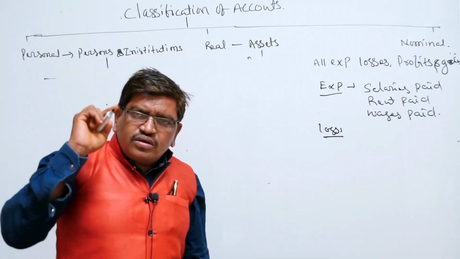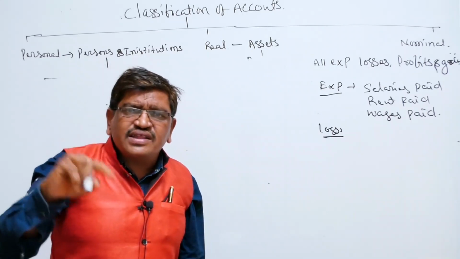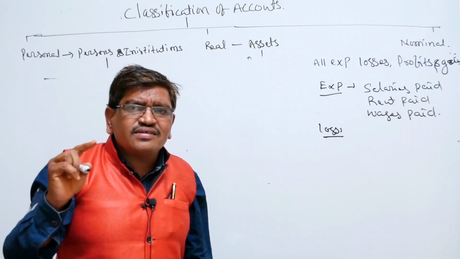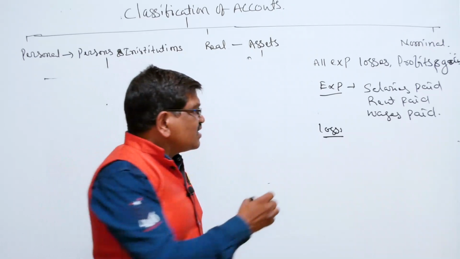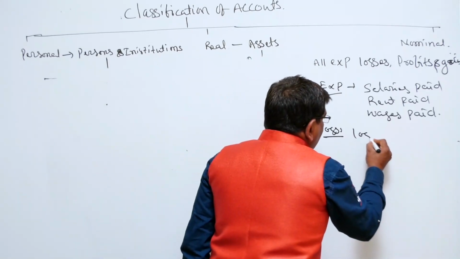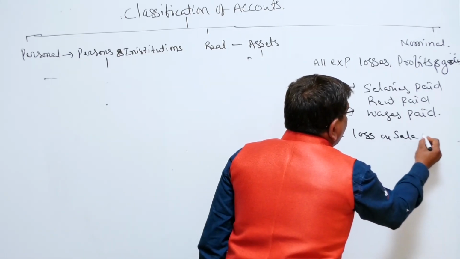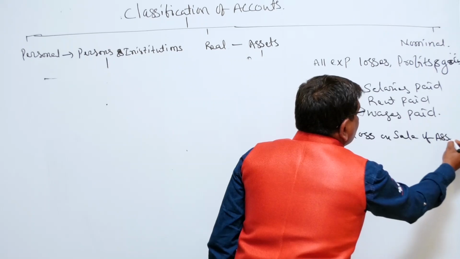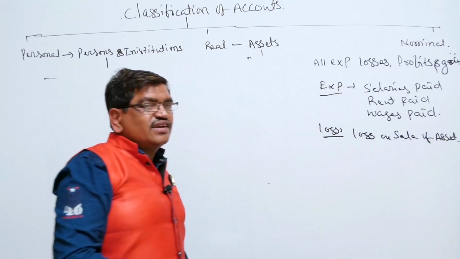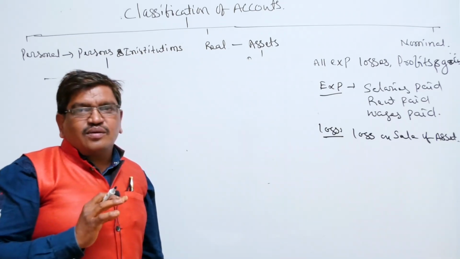So we sold that same machinery for 10,000. How much is the loss? 10,000 loss. That becomes the loss. So here, loss on sale of asset. One example is enough under loss.